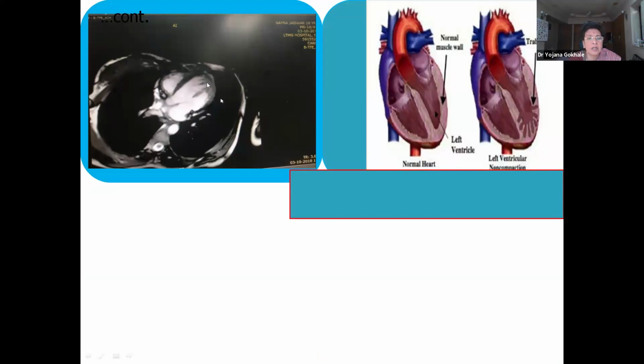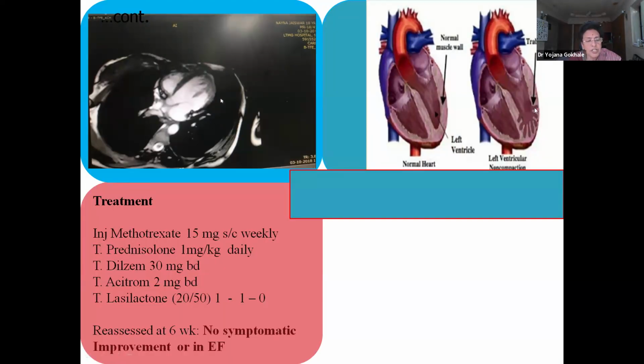aortoarteritis. See, this is how her MRI heart was. This is how non-compacted, and this is a cartoon of that. And here the blood clots get formed. So we started the patient on treatment because of her aortoarteritis, started on treatment with methotrexate and prednisolone.